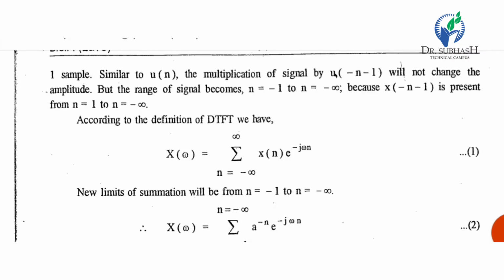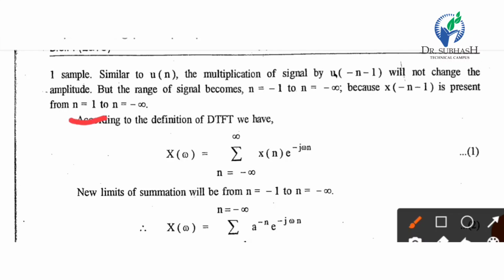The multiplication of the signal by u of minus n minus 1 will not change the amplitude, but the range of the signal becomes n equal to minus 1 to minus infinity. So here the change is not n equal to plus 1, it is n equal to minus 1.